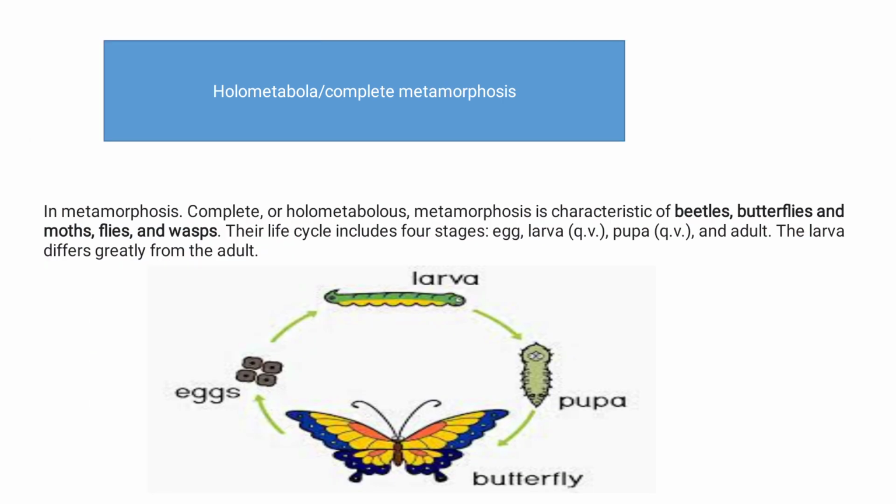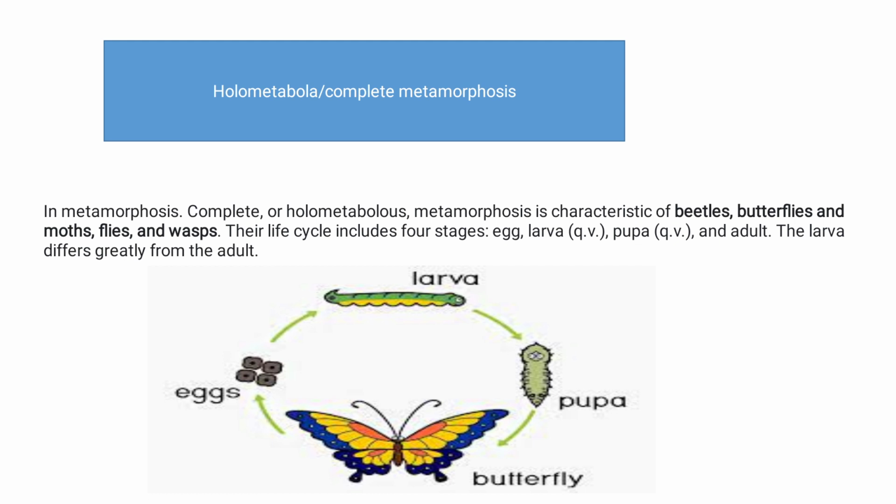Holometabolous metamorphosis, or complete metamorphosis, is characteristic of beetles, butterflies, moths, flies, and wasps. Their life cycle includes four stages, that is egg, larva, pupa, and adult. The larva differs greatly from the adult.